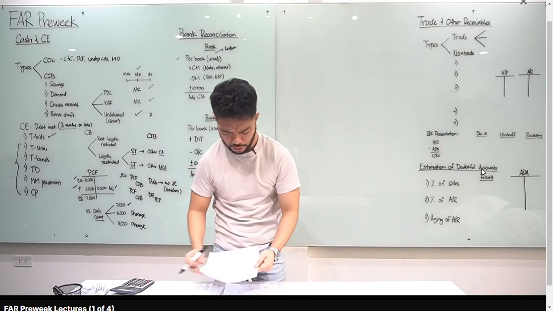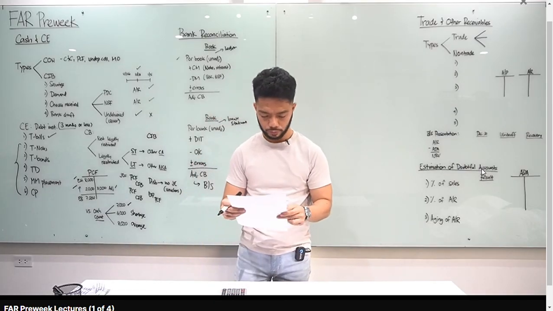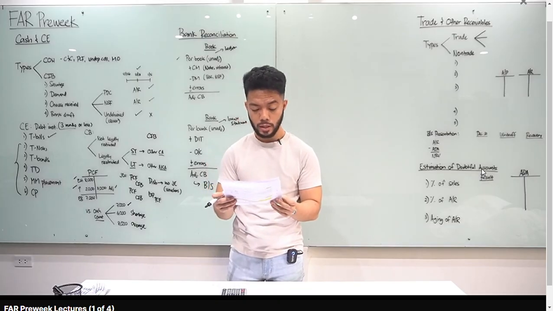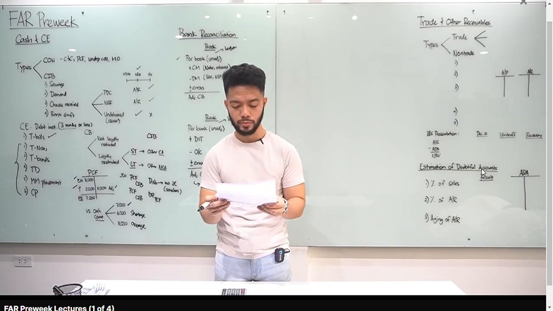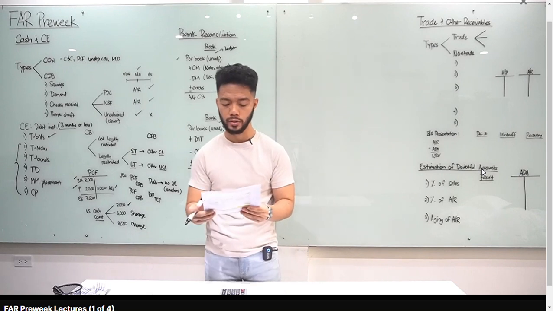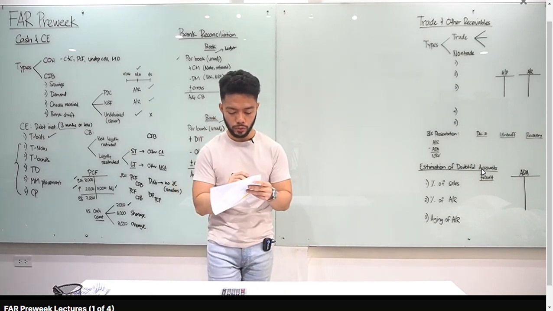Let's go to numbers 4 and 5. So, mag-prepare tayo ng bank recon. Number 4, what is the adjusted cash in bank? And number 5, what is the unadjusted cash in bank? Ingat ka kung ang tanong is adjusted or unadjusted. Okay, CPA company provided the following information at month end.